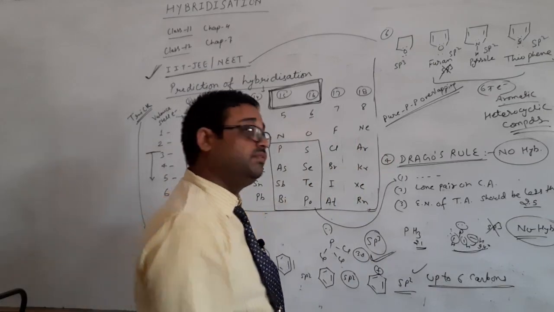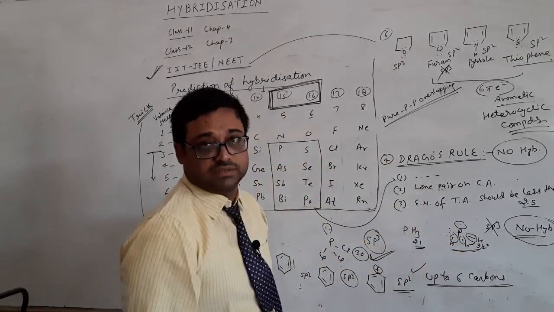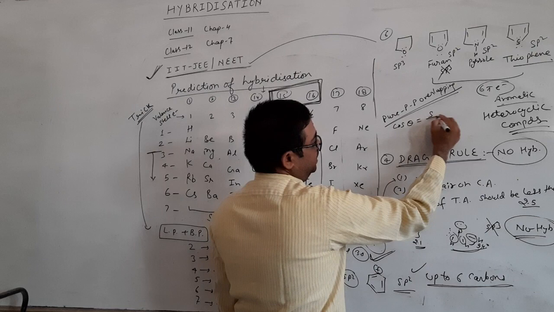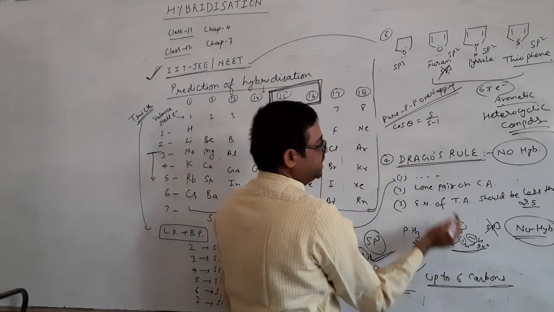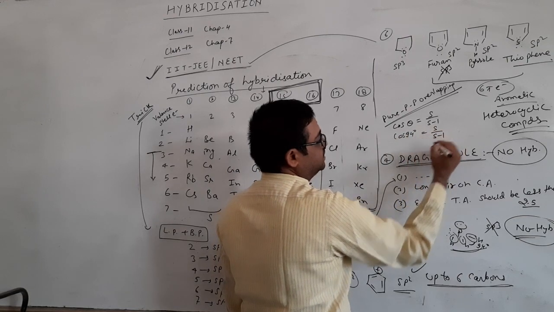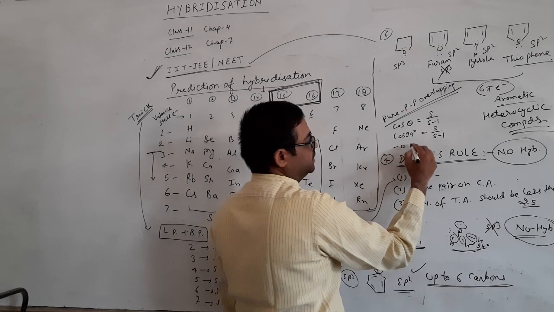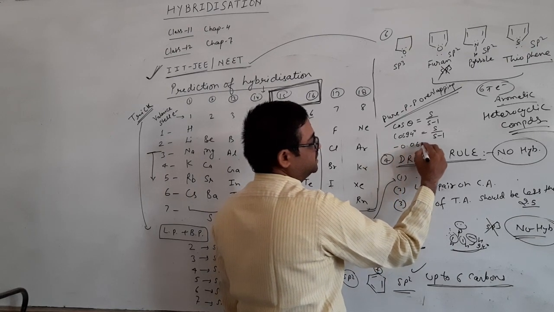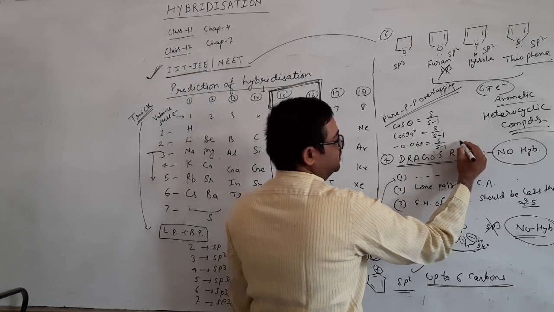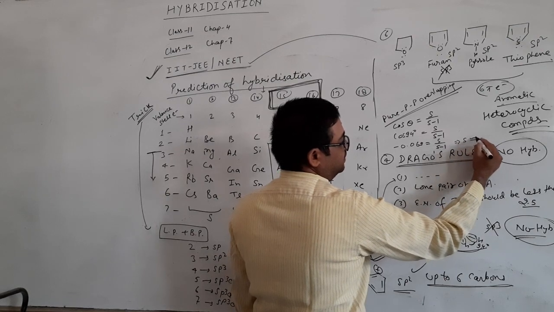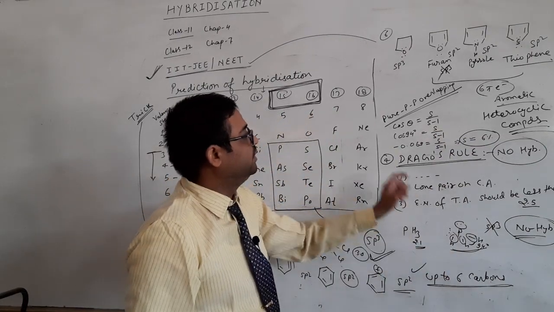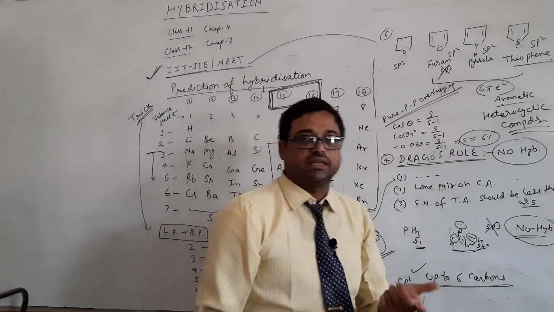So if we are going to calculate the percentage S character in this molecule, as you know, cos theta equals S upon S minus 1. Theta's value is 94. So cos 94 degrees equals S upon S minus 1. Cos 94 is almost minus 0.069 equals S upon S minus 1. So by this calculation, you will get only 6% S character in this molecule.